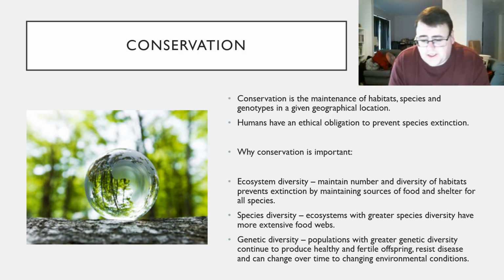Which also leads to genetic diversity. We have to ensure that there's a large genetic diversity in populations, because as we looked at in the last few PowerPoints of this topic, populations that have that greater genetic diversity continue to produce healthy and fertile offspring. When they're healthy and fertile offspring, they're going to resist disease and all of the selection pressures due to environmental conditions that they may face. So we need to make sure that we're looking after the ecosystem diversity, species diversity, and genetic diversity.